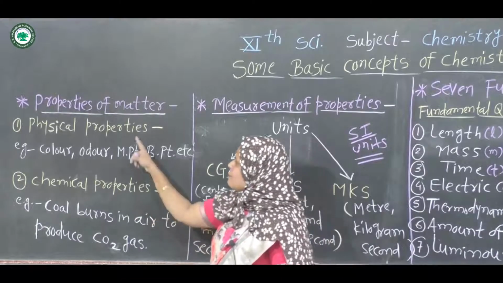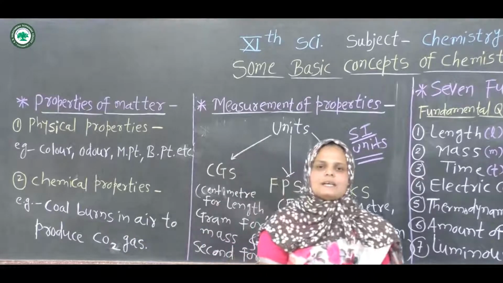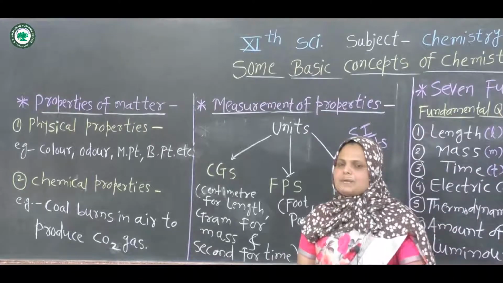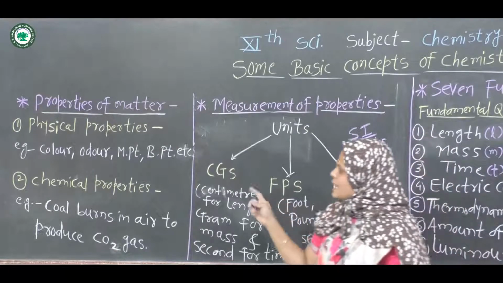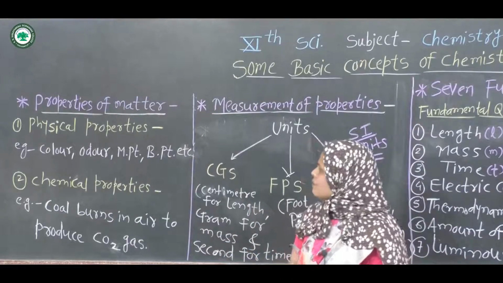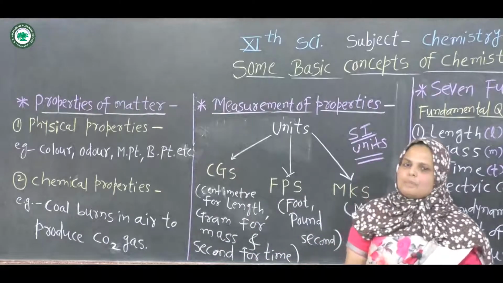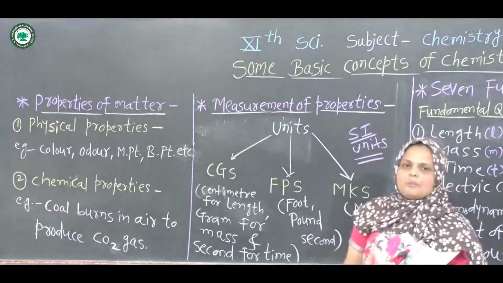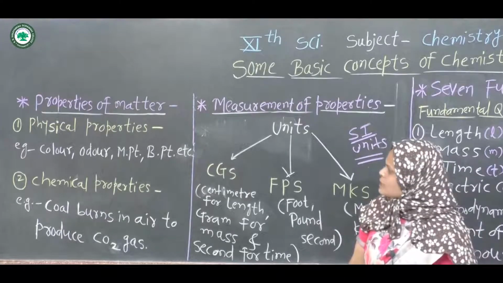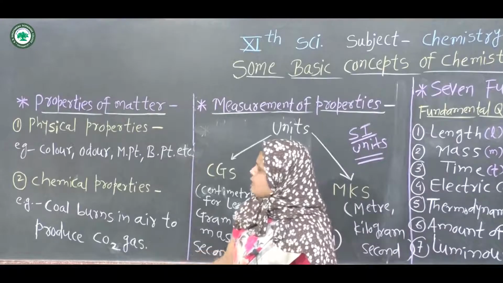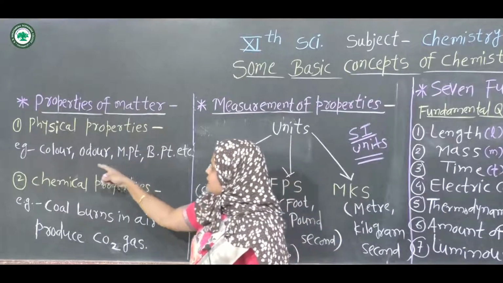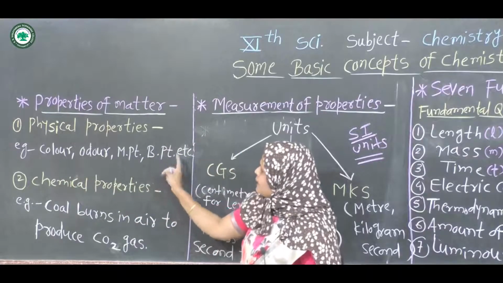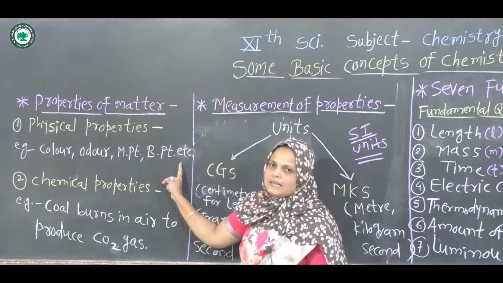Firstly, what is the meaning of physical properties? Physical properties are the properties which can be measured or observed without change in the chemical composition of matter. See here the examples: color, odor, melting point, boiling point, etc. These are the physical properties.